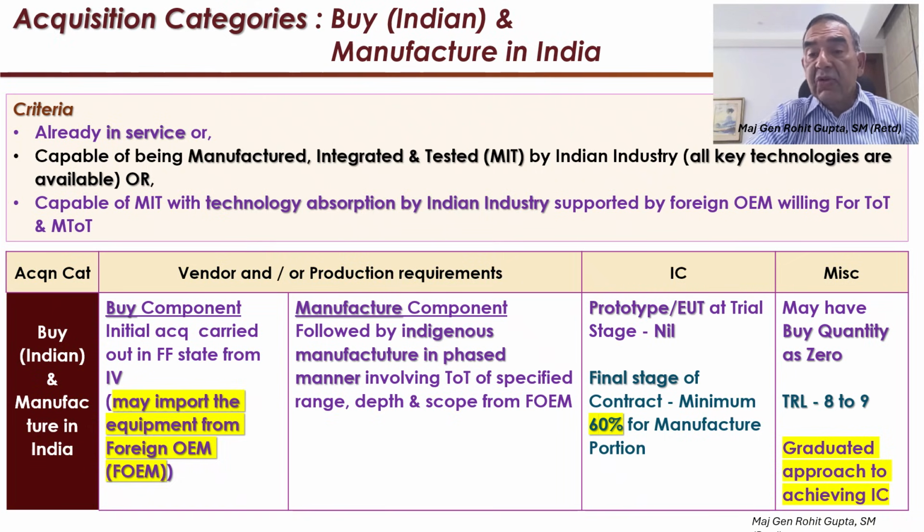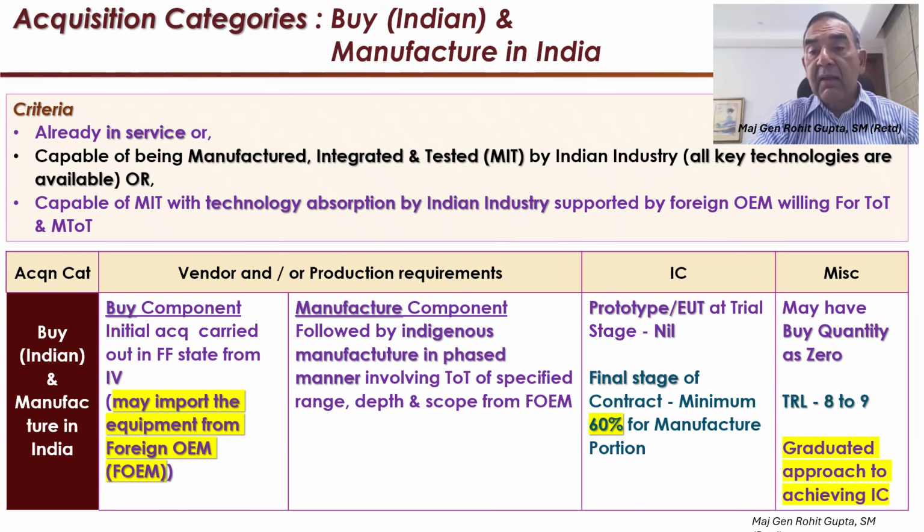During the trial stage, when the prototype or the UT is produced, there is no requirement of indigenous content. However, during the production stage, he has to achieve a minimum of 60% indigenous content across the board, taken as a yardstick for the complete supply, for the manufacture portion only. The initial buy quantity can be zero. It means that you need not take any fully formed amount. It could be the manufacture amount only.